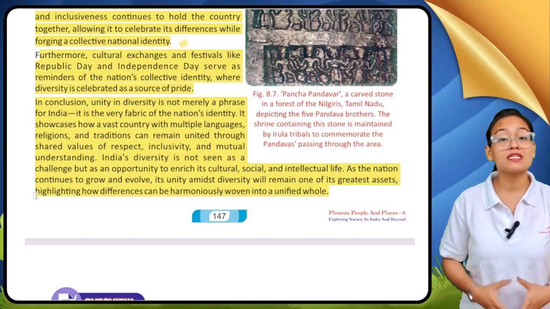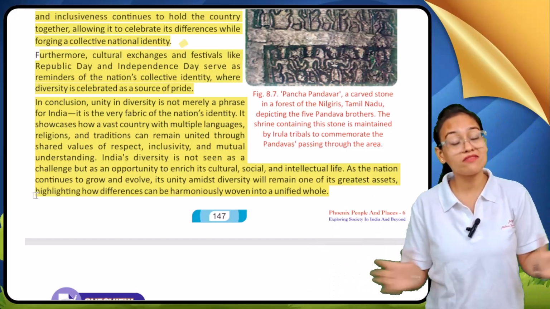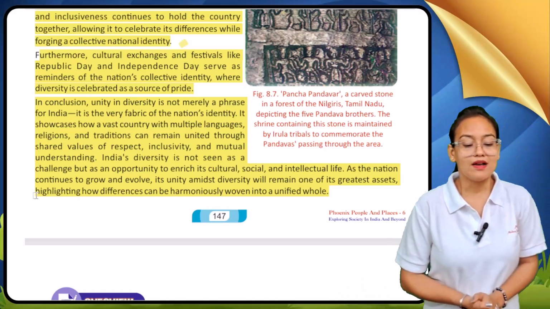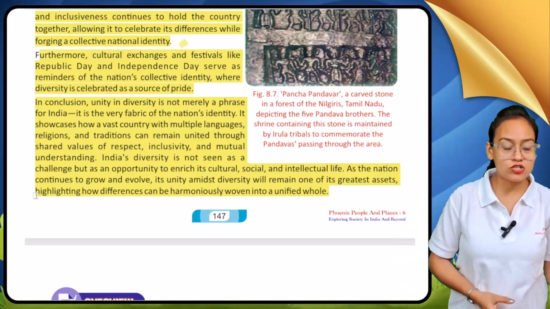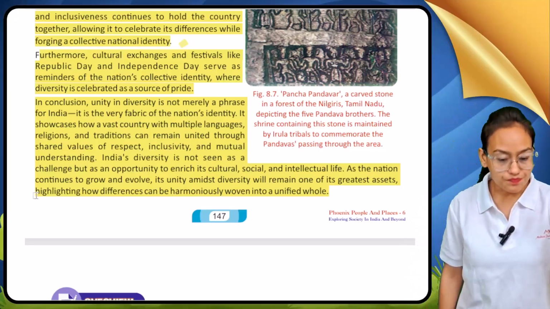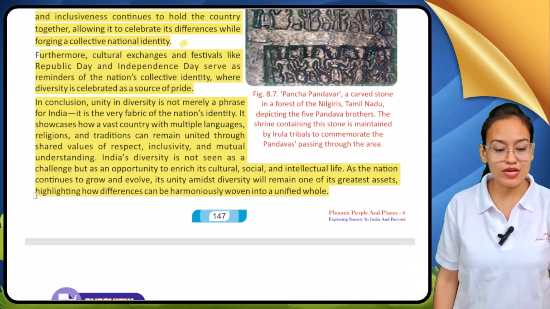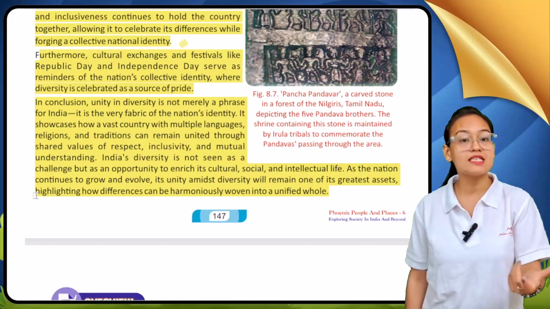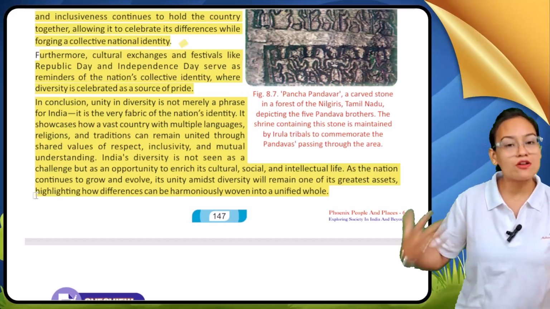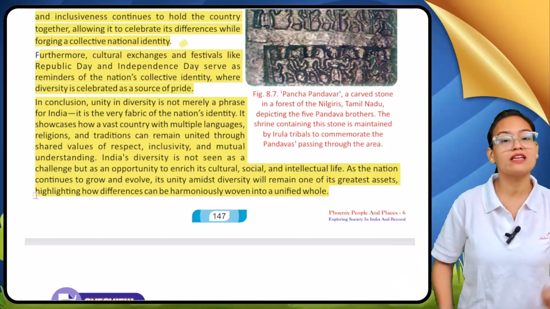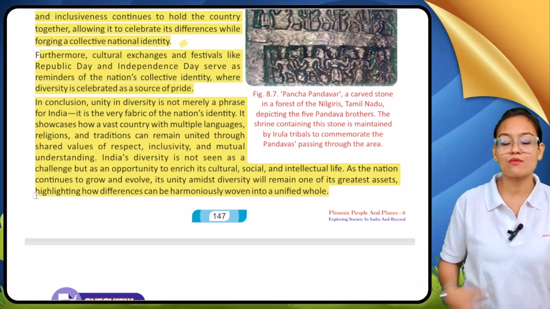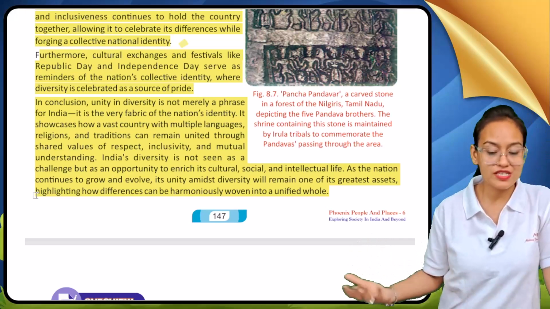It shows that our country India is so vast, having so much culture and religion, but still we are standing unified. India does not see this diversity as a challenge, but instead sees it as an opportunity to enrich our cultural values, our social values and our life. As the nation continues to grow and evolve, its unity amid diversity will remain one of its greatest assets.